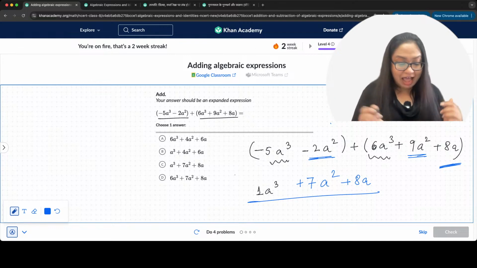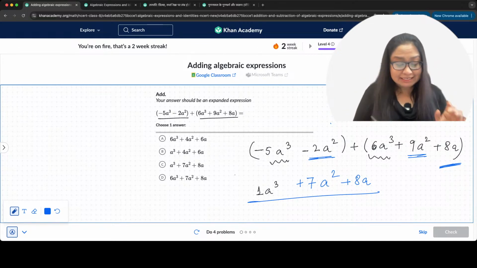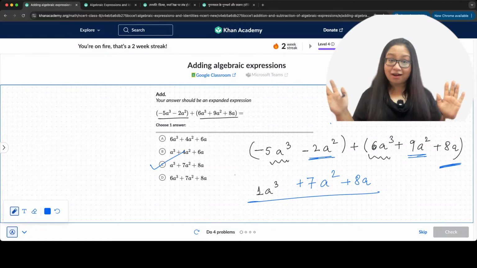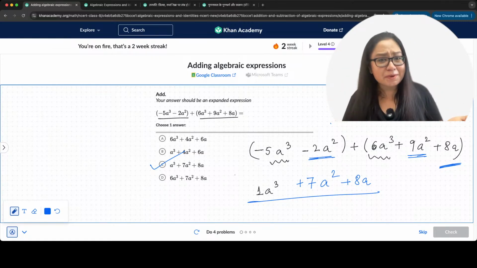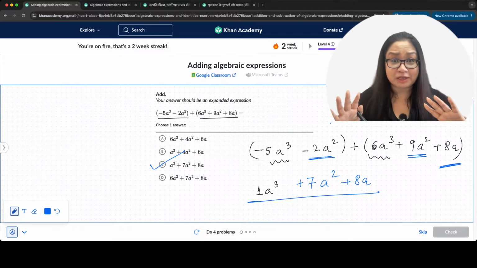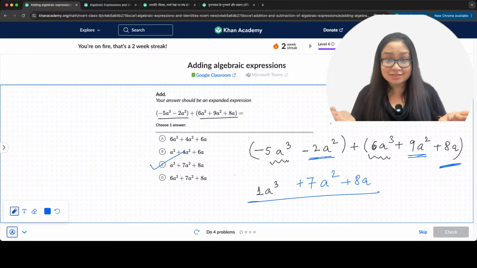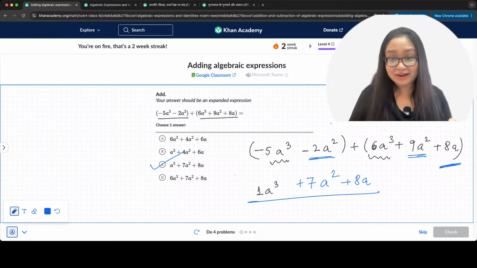So what's the answer? Option C. And here we go. a cube plus 7a square plus 8a. Option C is the correct answer. And the concept is simple, right? Tell me if everybody understood this properly. Everybody understood? सबको समझ में आ रहा है? Yes? Okay.